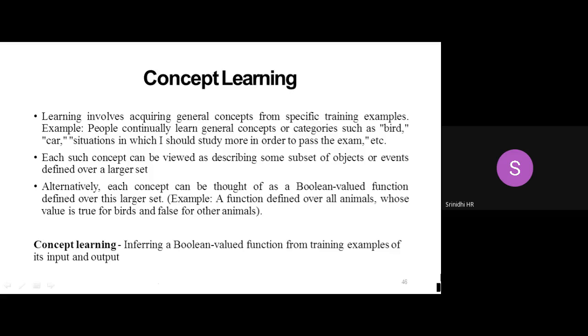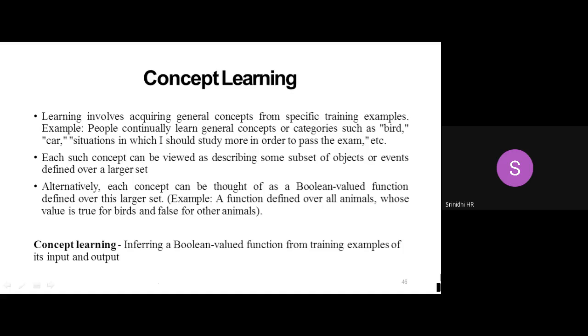As soon as we dive deep into our discussion, I just want to tell you that if we consider any concept, such as a bird or car, any object, any living thing, any non-living thing, or any other substance, it definitely belongs to a category. Suppose, for example, a bird belongs to the animal category.